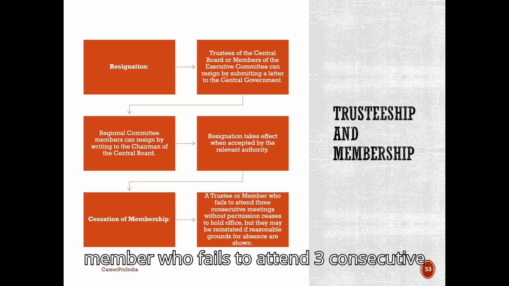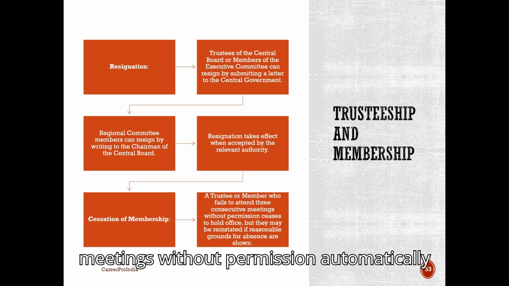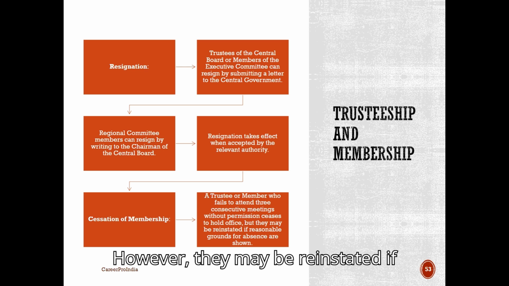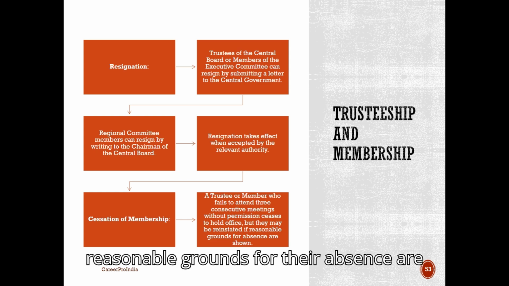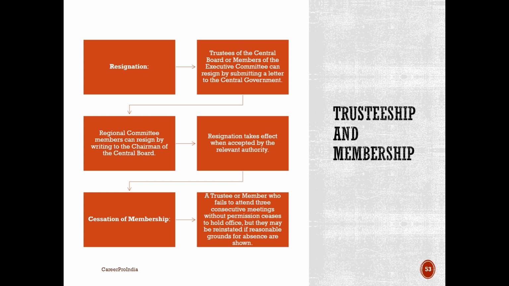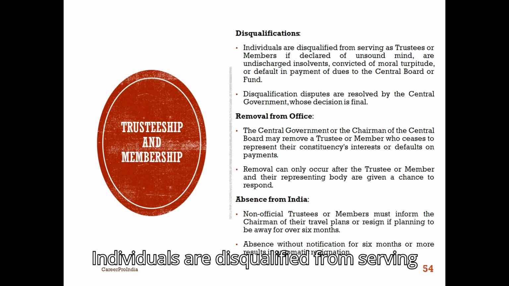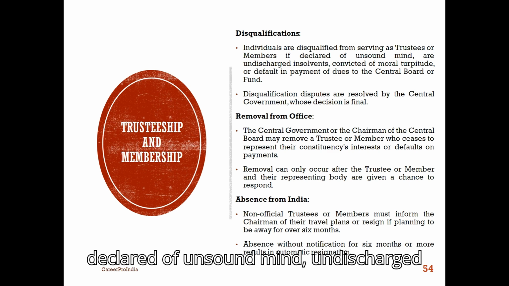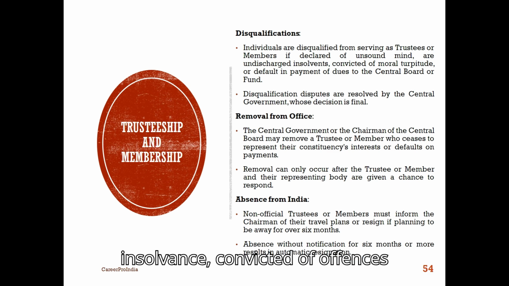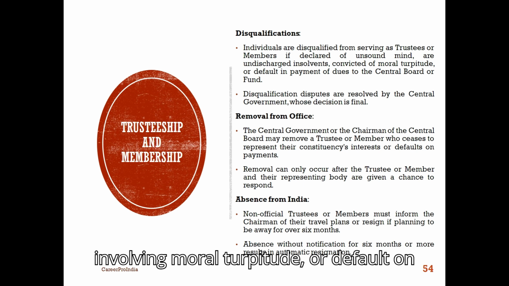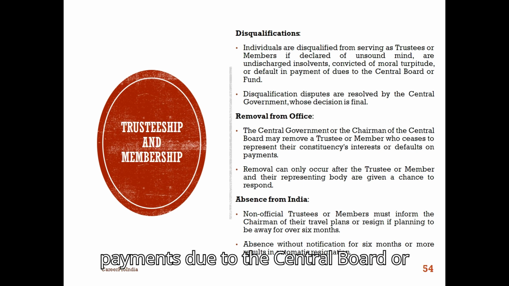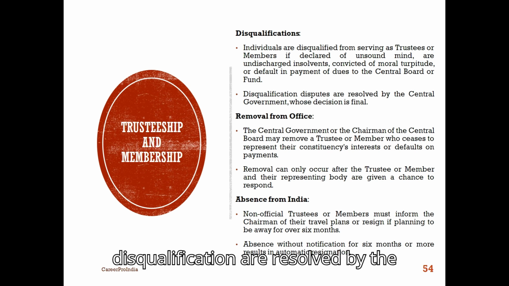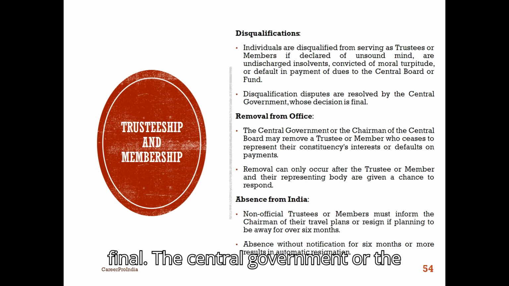A trustee or member who fails to attend 3 consecutive meetings without permission automatically ceases to hold office. However, they may be reinstated if reasonable grounds for their absence are provided. Individuals are disqualified from serving as trustees or members if they are declared of unsound mind, undischarged insolvents, convicted of offences involving moral turpitude, or default on payments due to the Central Board or Fund. Any disputes regarding disqualification are resolved by the central government, whose decision is final.